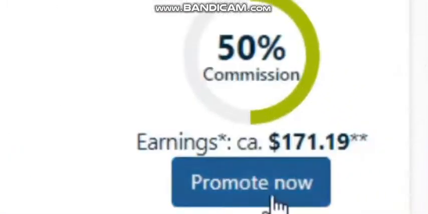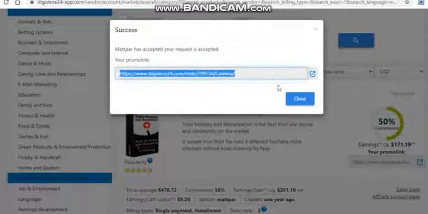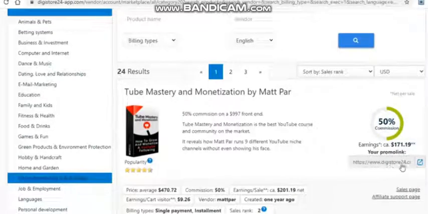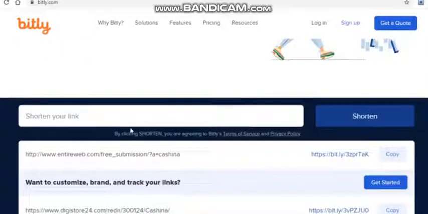When you locate a decent product to promote, all you have to do is click on Promote. Now, in order to get the affiliate link, you'll need to shorten it using a website called bit.ly. You don't have to do this, as I've often stated. However, I strongly advise you to do so because the affiliate link begins with Digistore24 and is so obvious. Because you're promoting something, you're probably not going to get as many clicks on your link as a result of it. If you want to shorten the URL, just scroll down a little and paste it in here before pressing the shorten option on the right.